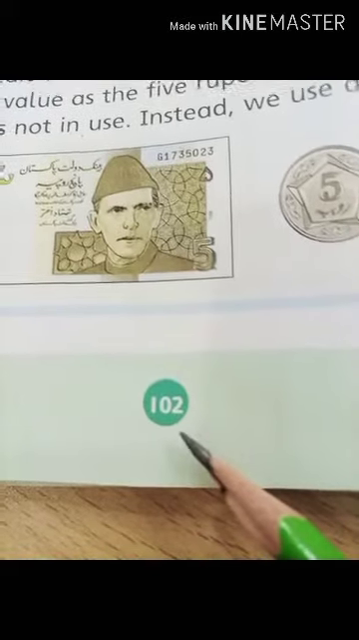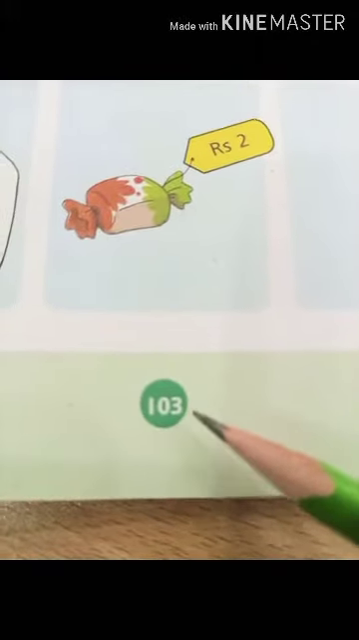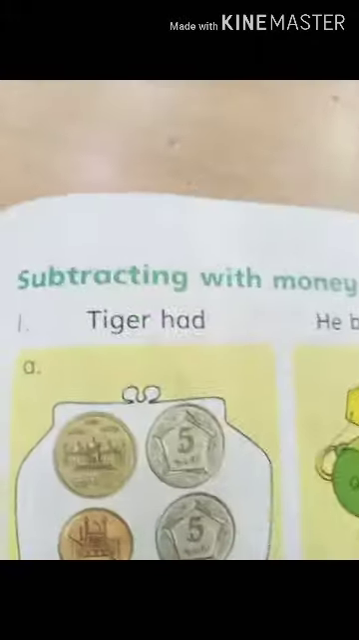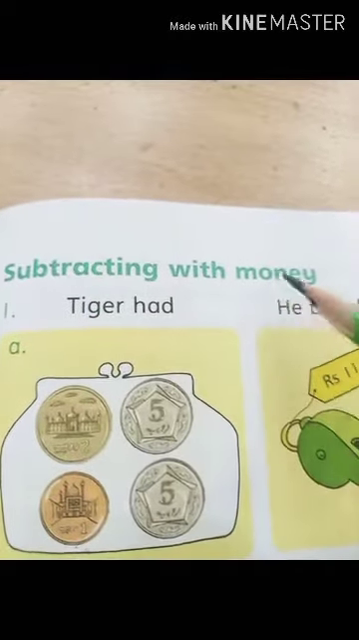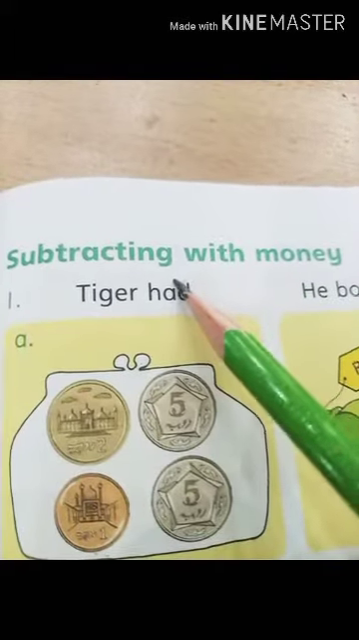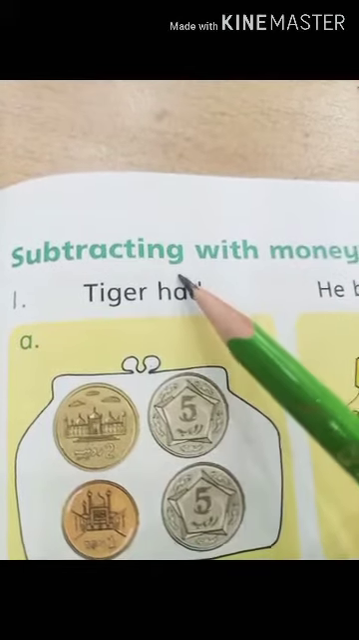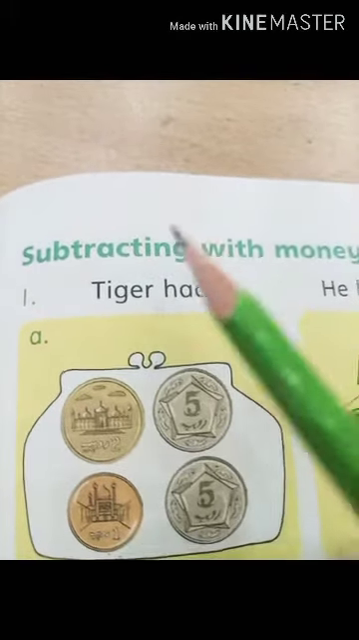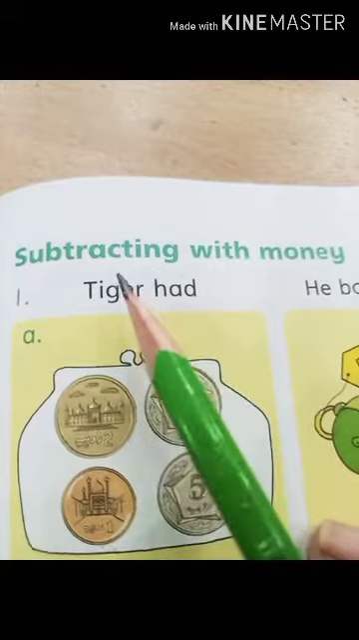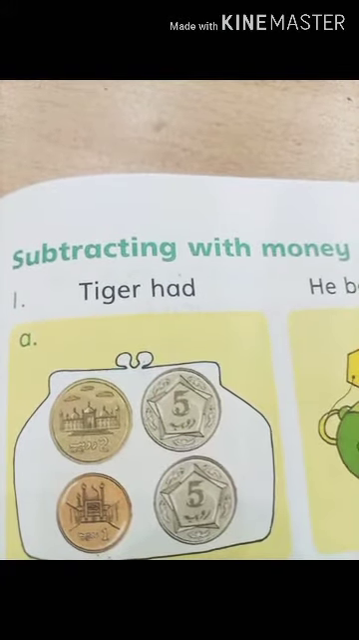Okay students, as we have done pages 101 and 102, come towards page number 103. Here is your page number 103. Open it, students, and the topic is subtracting with money. So students, here we are going to add the money first, and then we will go to the market and buy something with that money. After that, you will subtract the money that you have given to the shopkeeper from the money that is left with you.